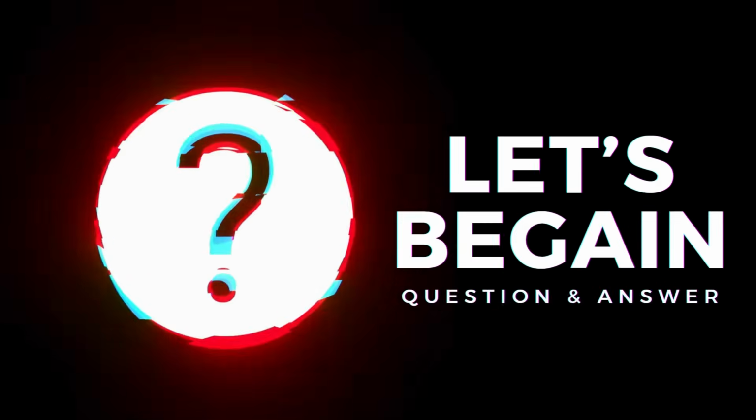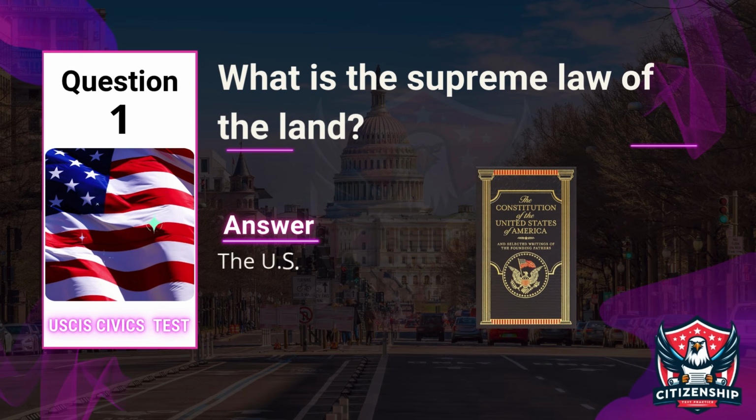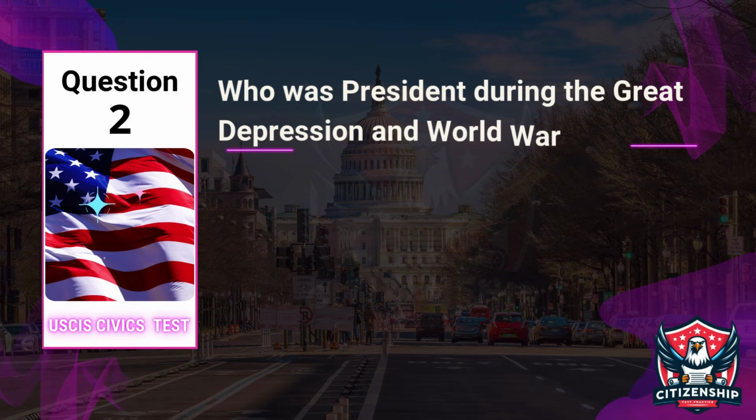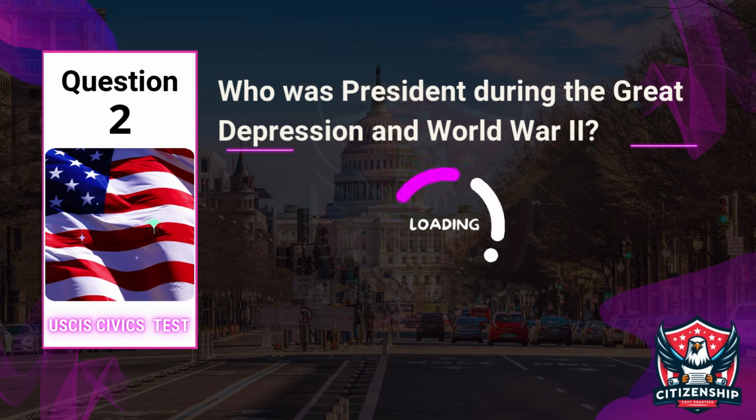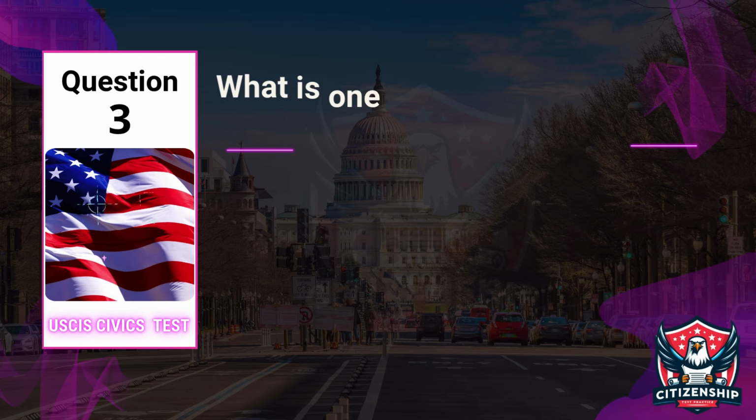Let's begin. Question 1. What is the supreme law of the land? Answer: the U.S. Constitution. Question 2. Who was president during the Great Depression and World War II? Answer: Franklin Roosevelt.